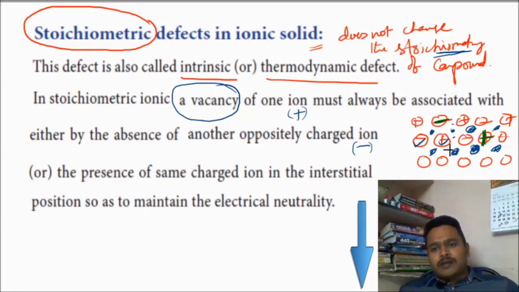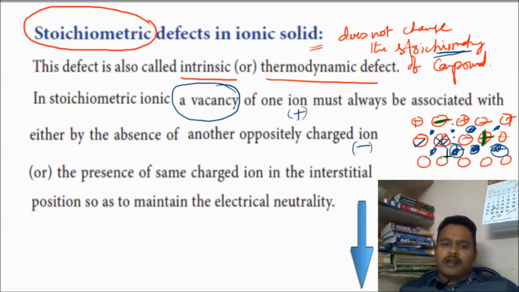Either a positive or a negative ion can dislocate to the interstitial position.